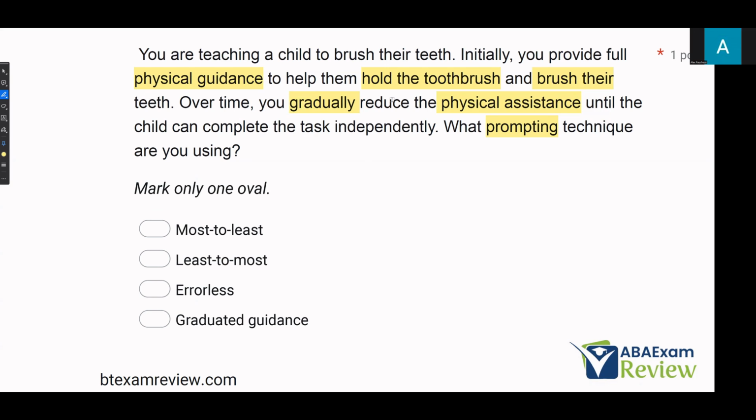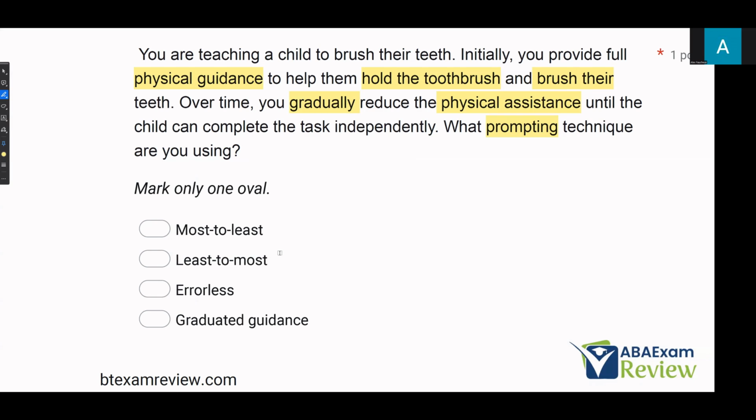So, what are we using here? Are we using most to least to most, or errorless? If we're using errorless, it's going to specify we're preventing all mistakes. In this case, we don't have that specification, and it shows we are going from that physical guidance to no physical assistance. So what we're doing is we're going from the most intrusive prompt to a less intrusive prompt. The type of prompting we're going to be using is a most to least.